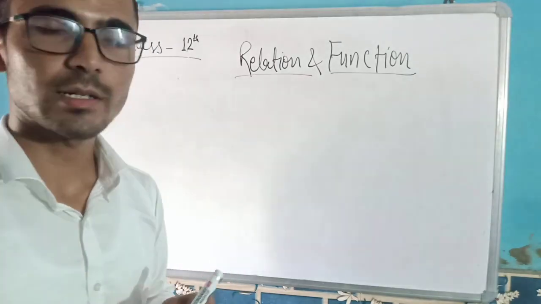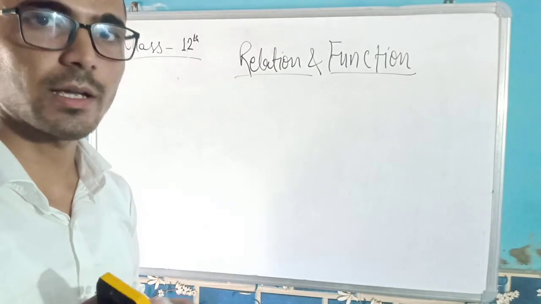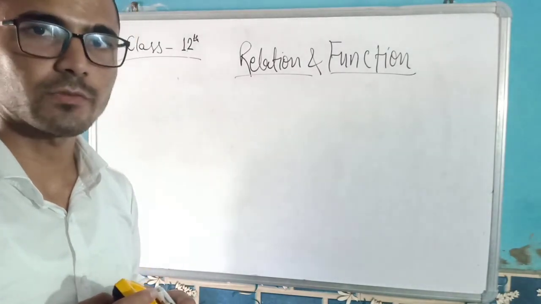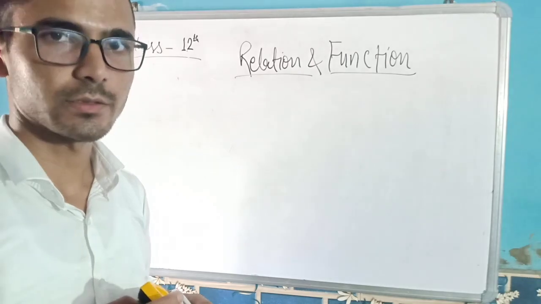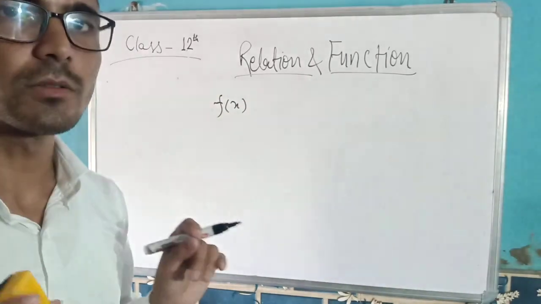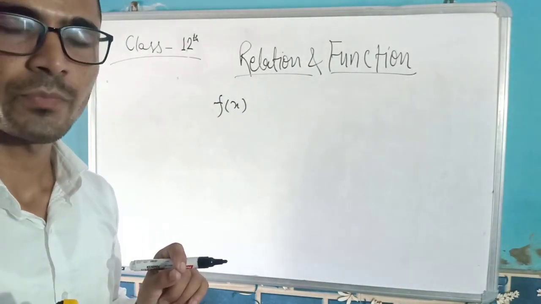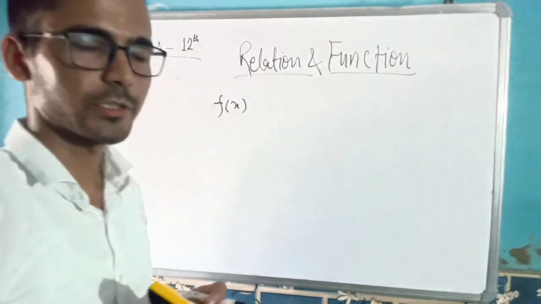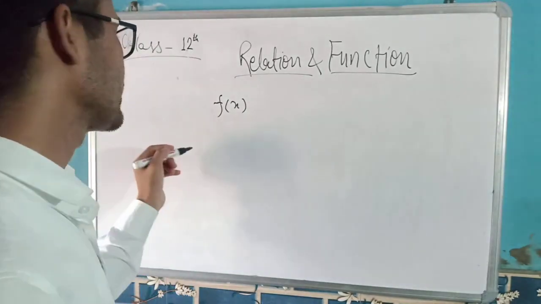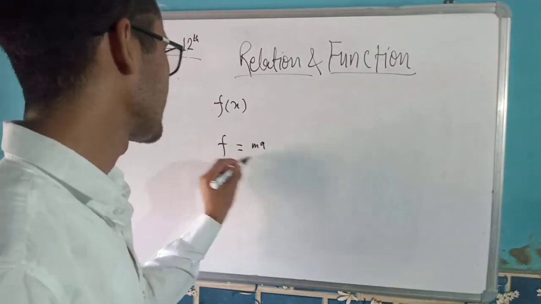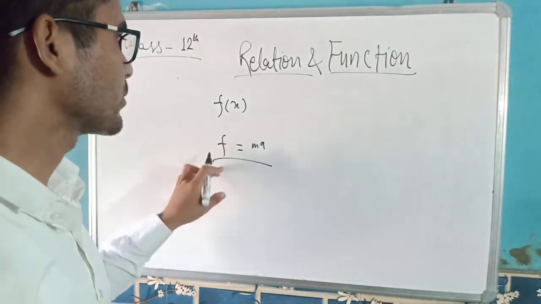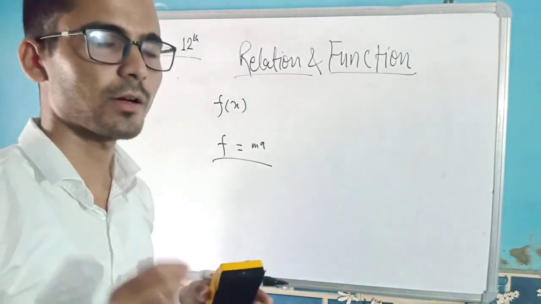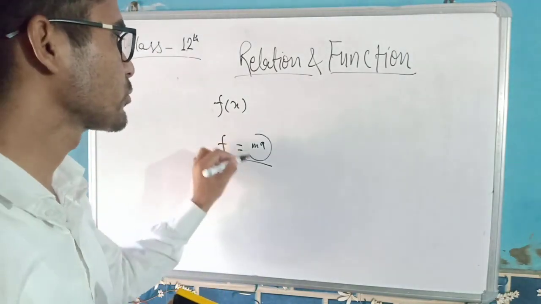Of course there are some mathematicians, Leibniz and Dirichlet, who worked deeply on relations and functions. They were the pioneers. Its conceptualization was done by Dirichlet, Leibniz, Newton, those mathematicians. When we know a function, we must be aware of F equal to ma, right, in physics or somewhere else. What is it? It is force, and it is equal to mass multiplied by acceleration of a body. So this much of force will be applied.